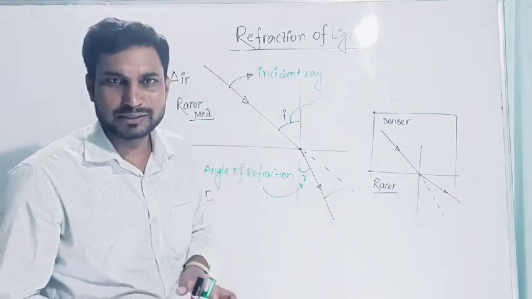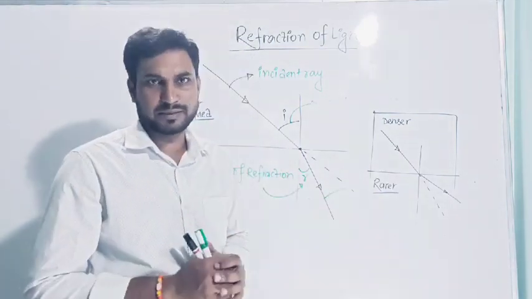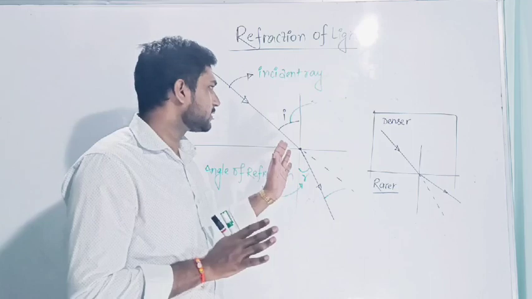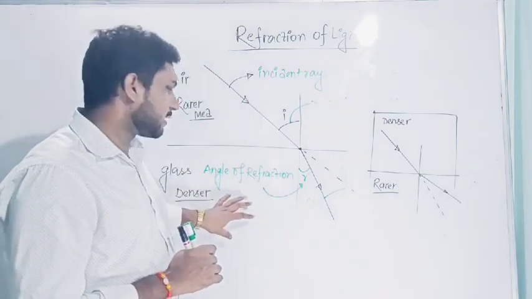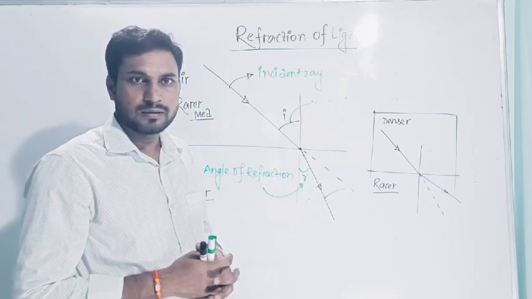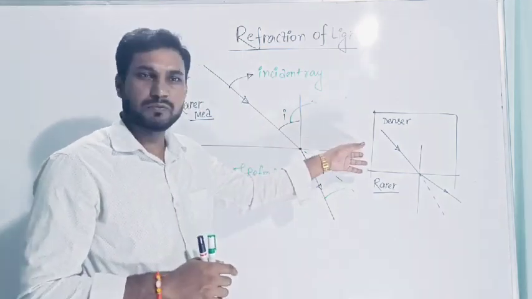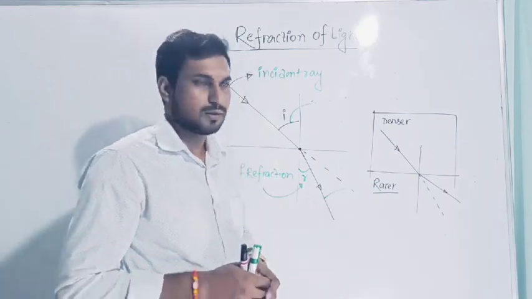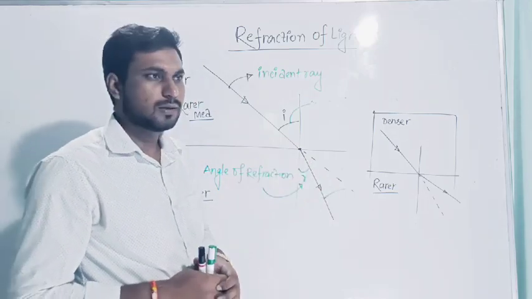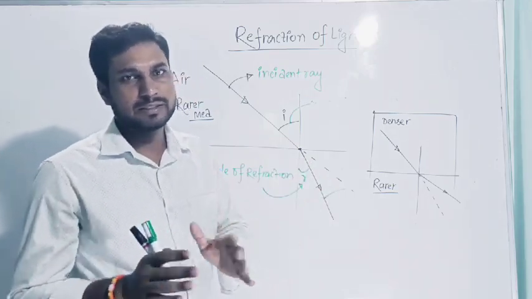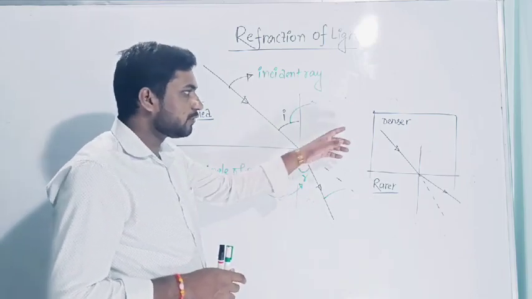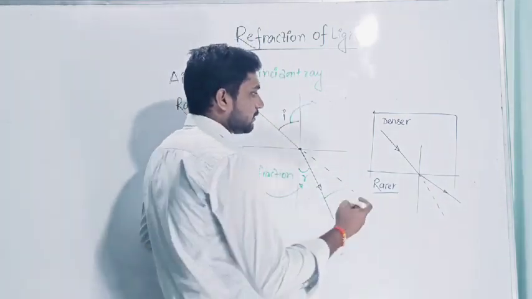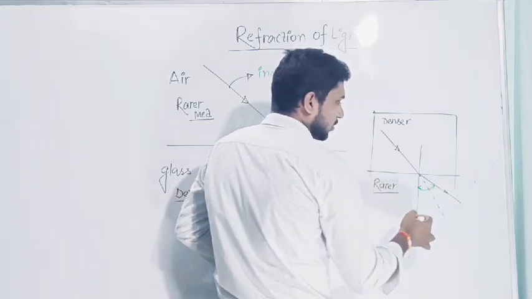I will tell you, it's optically denser and optically rarer. It's not related to density, it's related to speed. I will explain later what is the meaning of denser or rarer. But here you have to understand just that air is the rarer medium and glass is the denser medium. Water is also denser with respect to air. When light travels from a denser medium to a rarer medium, it bends away from the normal.